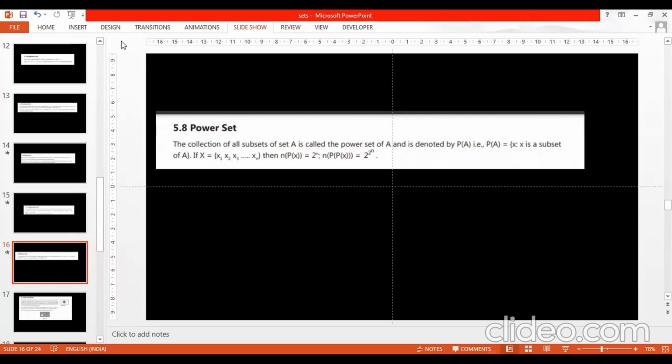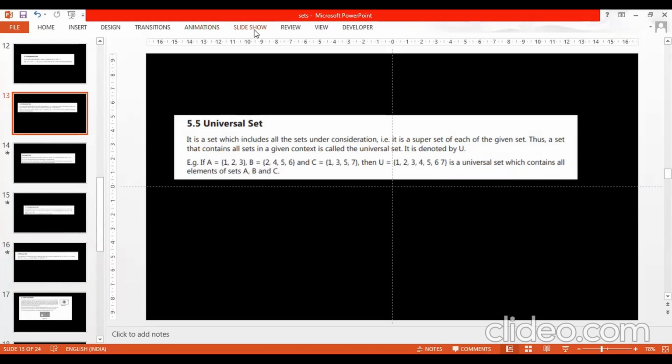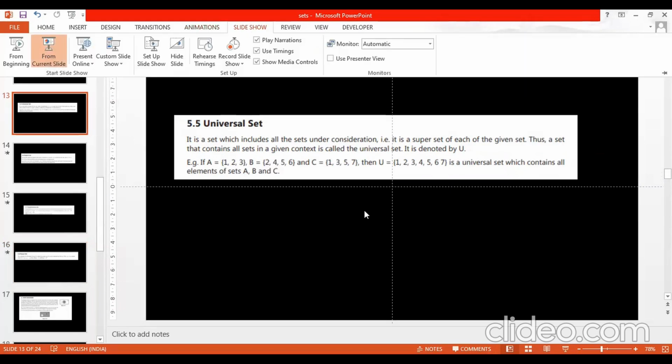Right. Next, complementary set. The complementary set of A is a set containing all those elements of the universal set except the elements present in set A. Okay? Got it? Universal set we already observed, and disjoint set is also done. And next, complementary set. The complementary set of A is a set containing all those elements of the universal set except the elements in the set A. It is denoted by A complement.